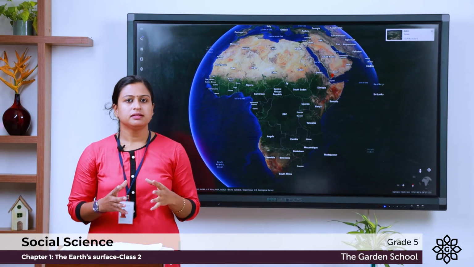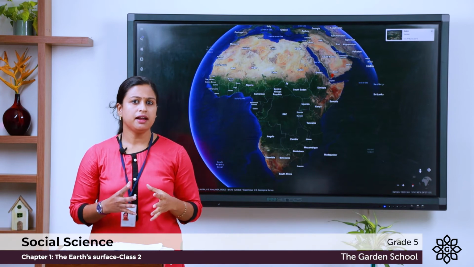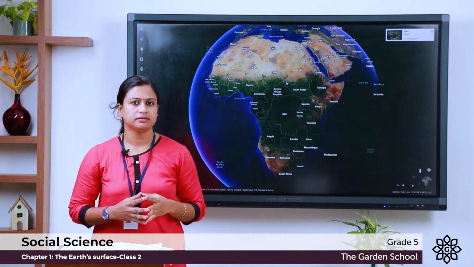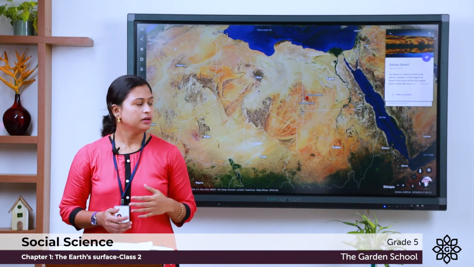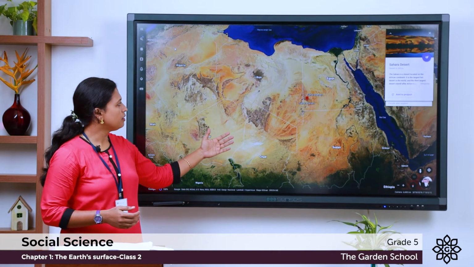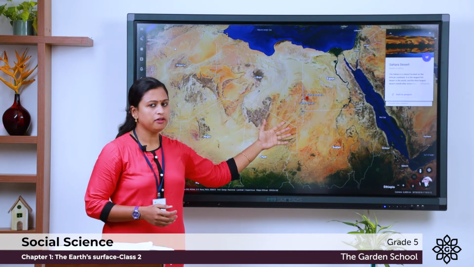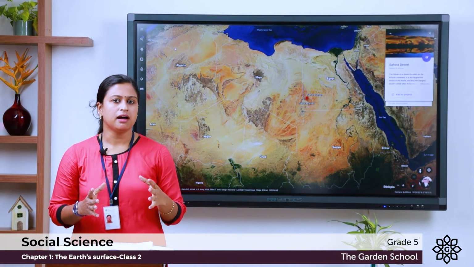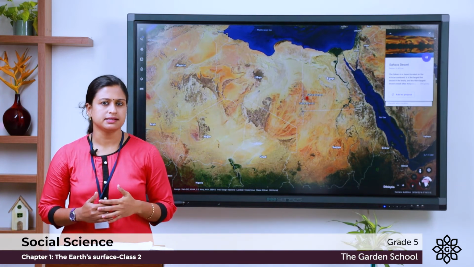This land has diverse landforms. The Sahara Desert is the largest hot desert in Africa. Let us see where it is located. You can see it covers nearly all the northern eastern part of Africa. Most of the lands here are desert. That is why agriculture is very less.